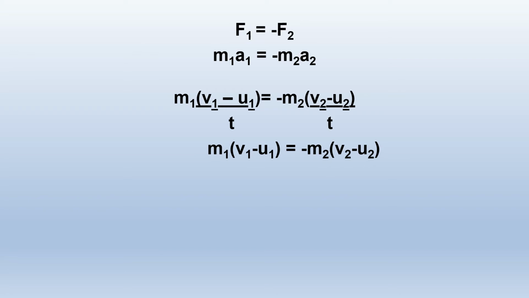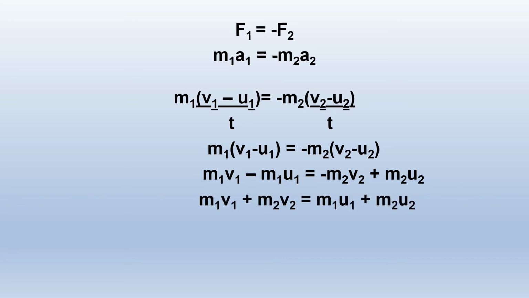Multiplying the masses into the brackets, we get m1 v1 minus m1 u1 equal to minus m2 v2 plus m2 u2. Rearranging, we get m1 u1 plus m2 u2 equal to m1 v1 plus m2 v2.